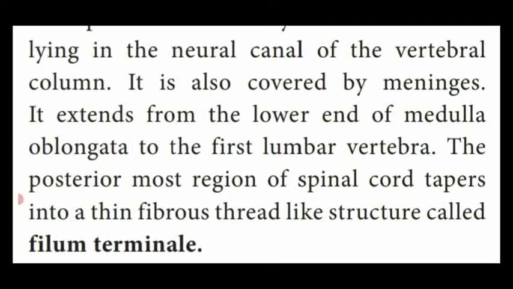That means the posterior most end of the spinal cord sharpens like a needle, gradually decreasing in size and ending with a sharp pointed tip made up of fine fibrous thread-like structure, called the filum terminale.